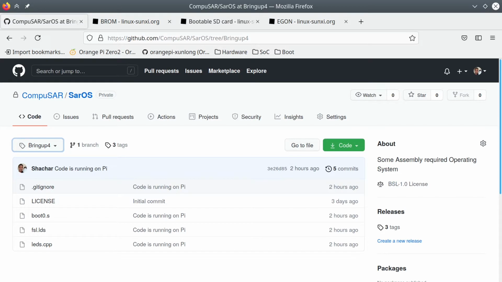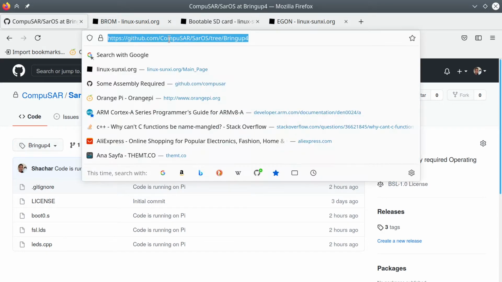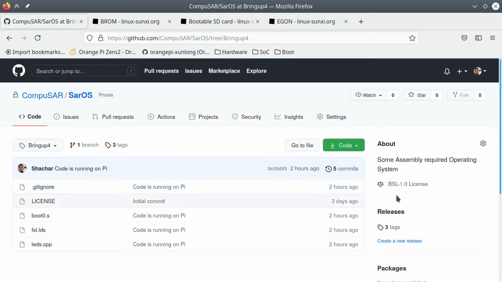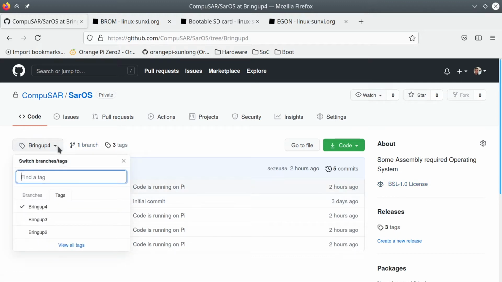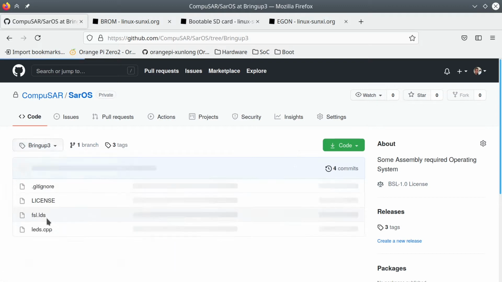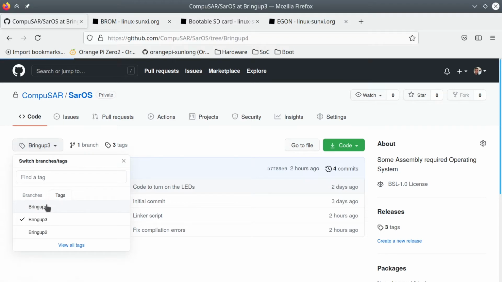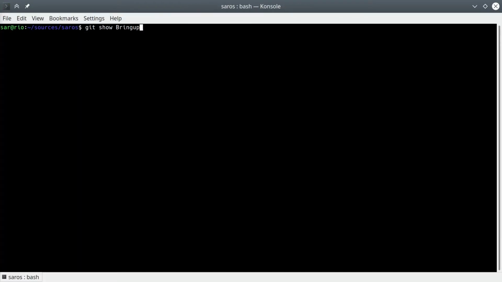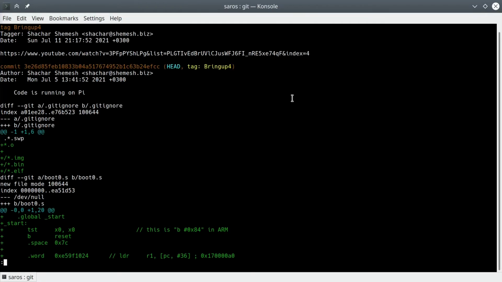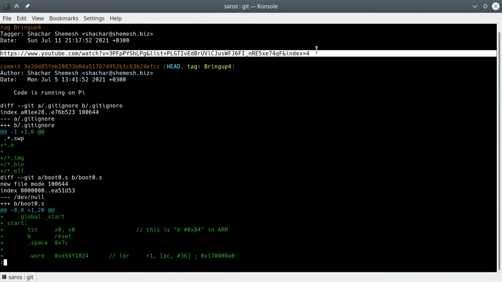So the repository with all the files we created here is now officially available on GitHub. I'm releasing CellRes under the Boost license because why not? Share and enjoy. The repo has a tag marking the code state at the end of each video. This way, if you pull the tag, say bring up 4, you'll get the code as it was at the end of the previous video. The tag's comment, available with a git show command, also contains the URL of the video in question.